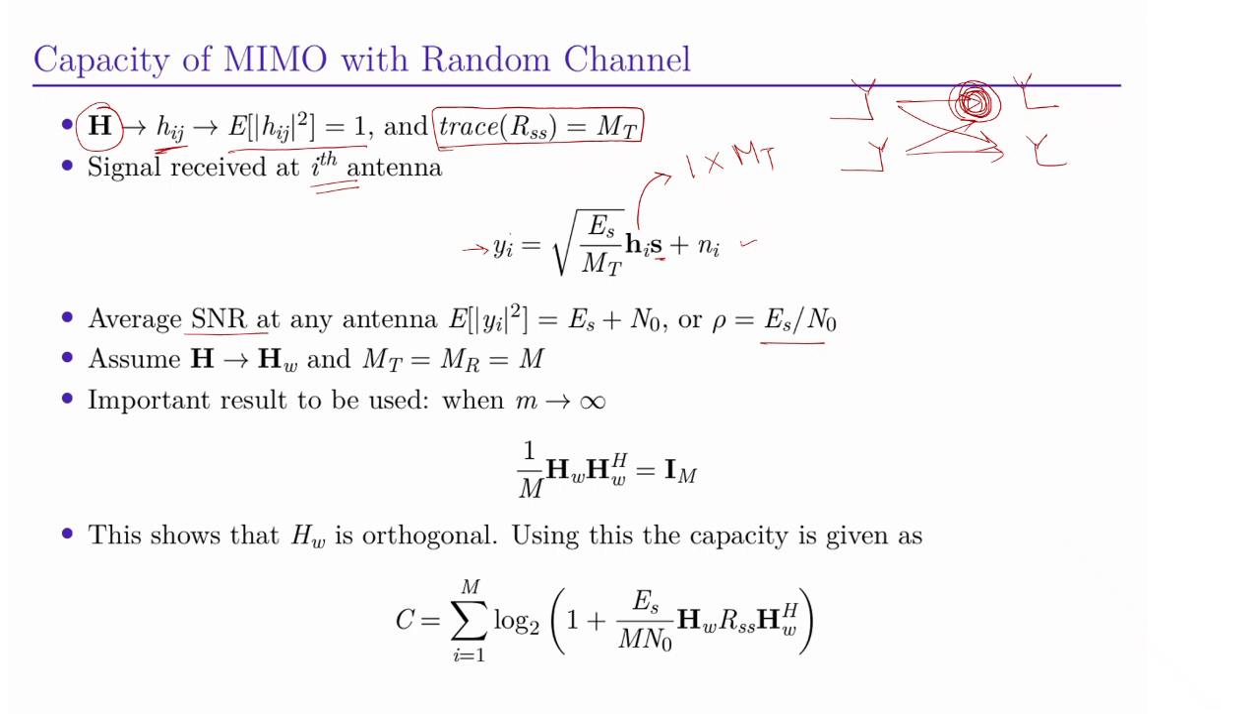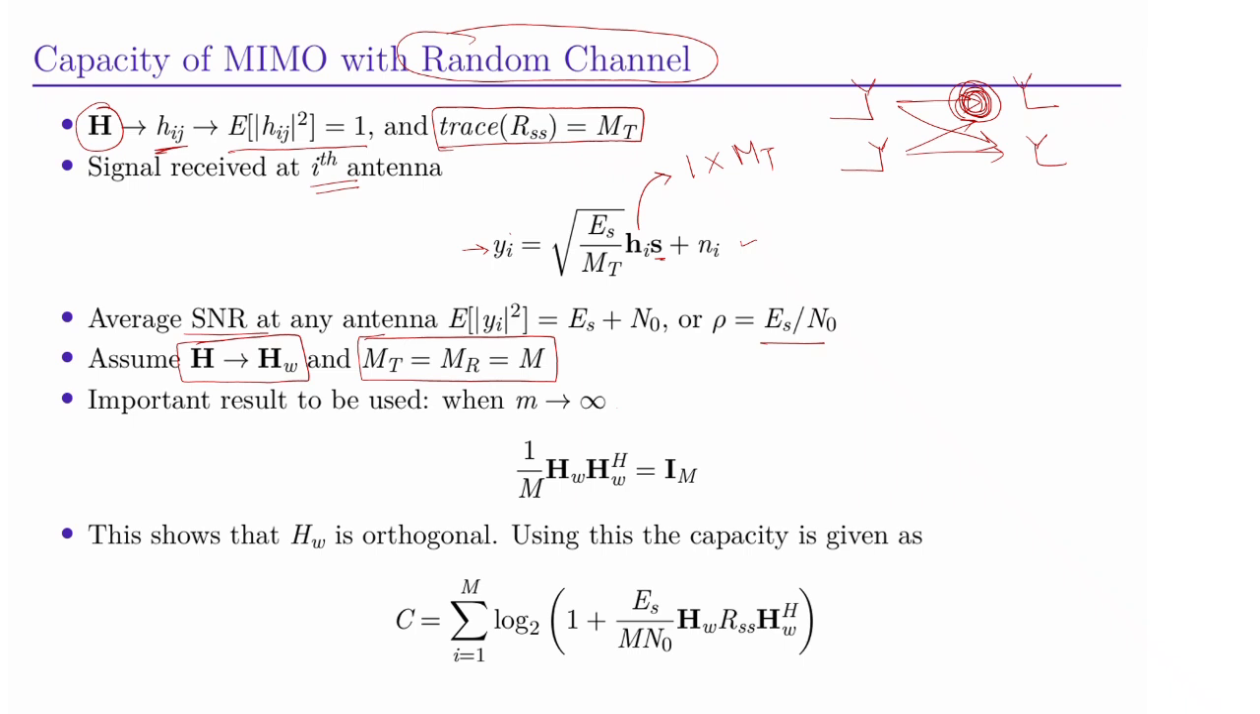And to get some insights from this random channel, we will make some assumptions. The first assumption is that H is equal to a spatial white matrix, where all entries are uncorrelated and have equal power. Essentially, the channel has no spatial correlation across antennas, and we assume MT is equal to MR is equal to M. Now the important result that we will utilize is that when M approaches infinity, 1 by M, H spatial white matrix HW Hermitian is equal to identity M.